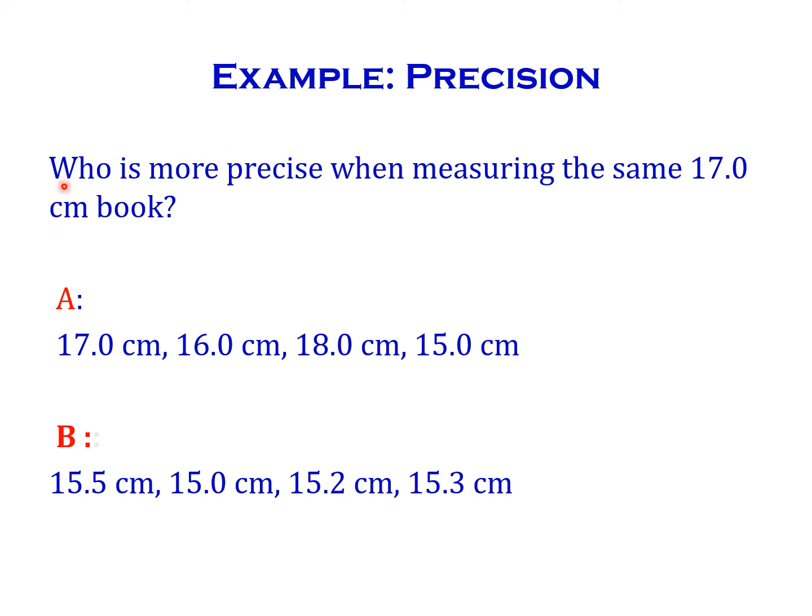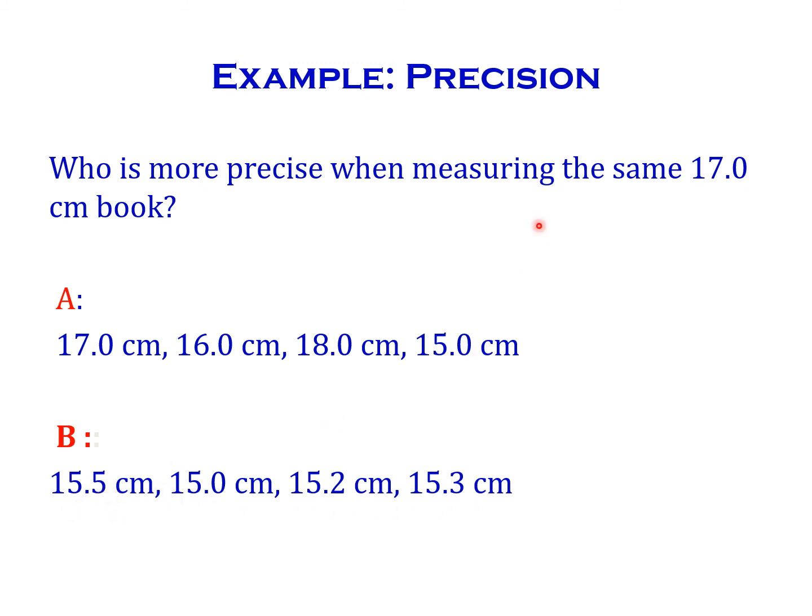Here is another example. Who is more precise when measuring the same 17 centimeter book? Person A did the experiment 4 times and got the values 17, 16, 18, 15. Another person, B, did the experiment and got the values.